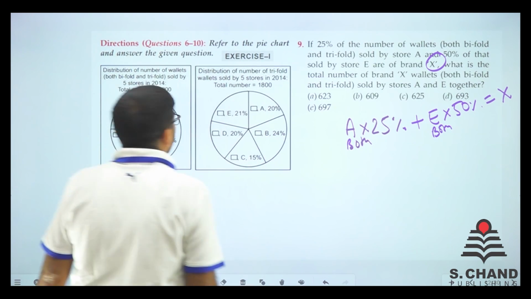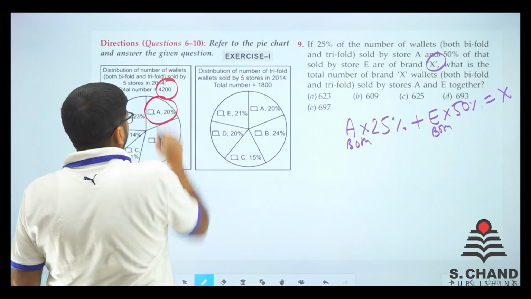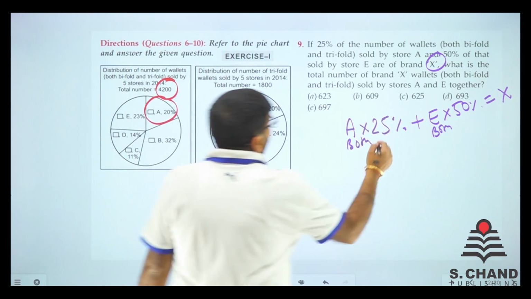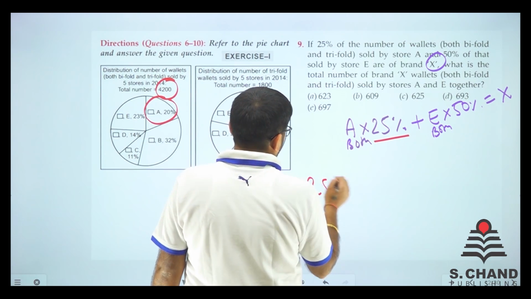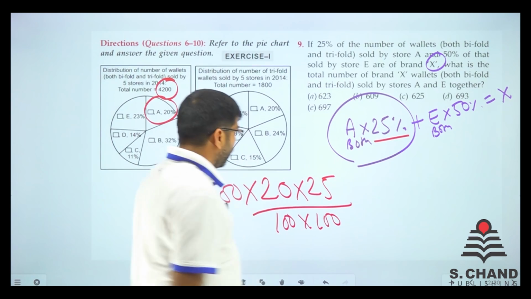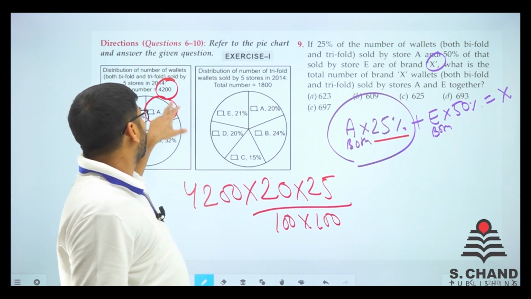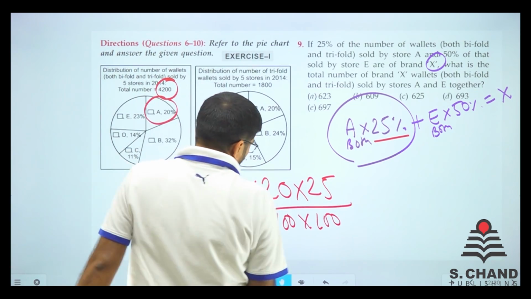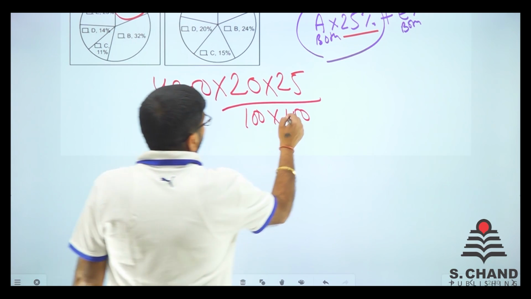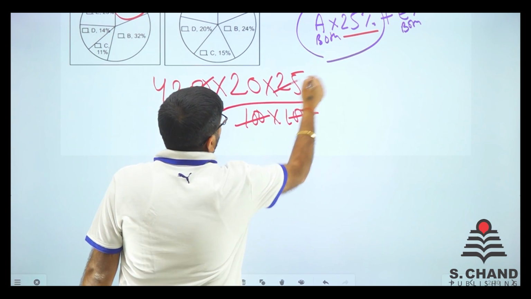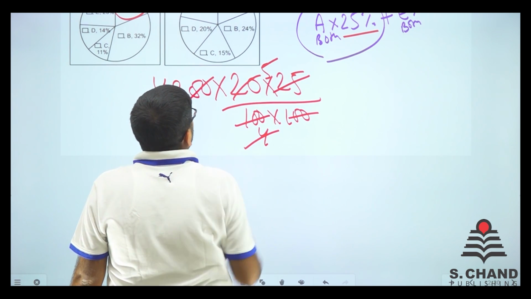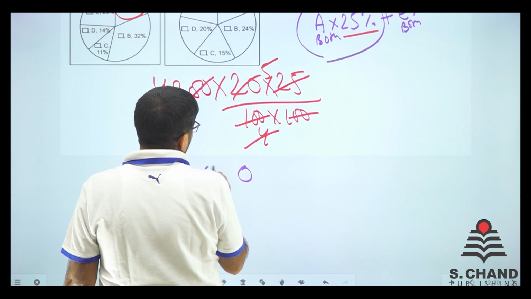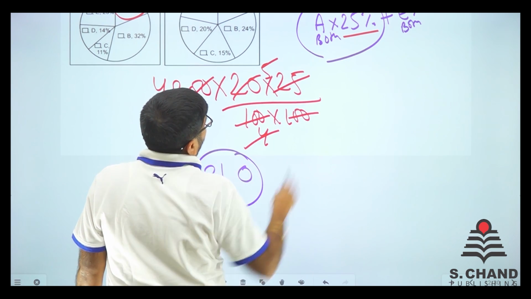So just do one thing. See, A is 20% of 4200. So 4200 का 20% और उसका भी 25%. This will be this part. देखो 20% is A, so 4200 का 20%, और उसका भी 25% we need to calculate, right? So let's calculate this first. We put zeros here, we put 4 here and we put 5 here. So 42 into 5. 5 2s are 10, 5 4s are 20 and 1, 21. So 21 is the total number we put here.